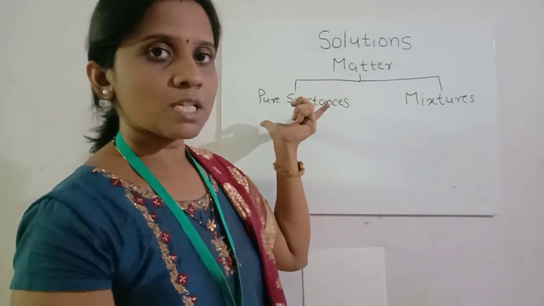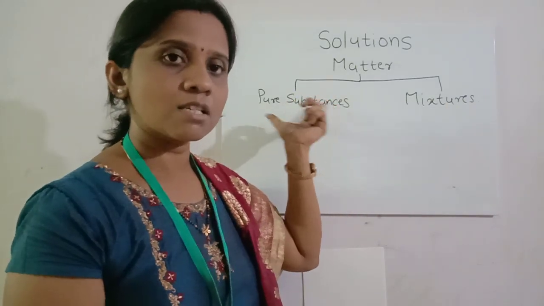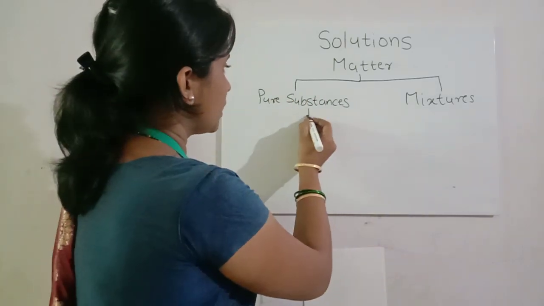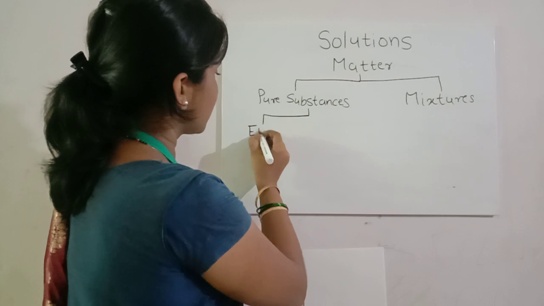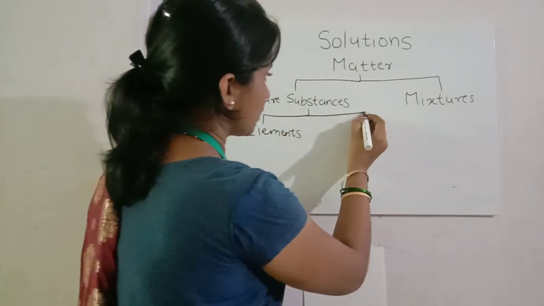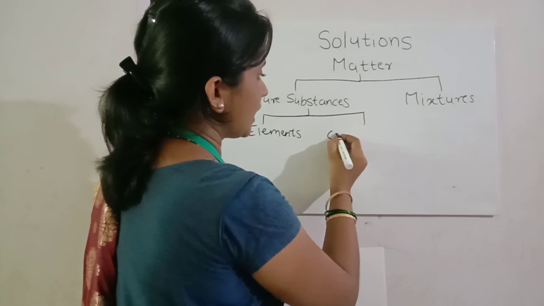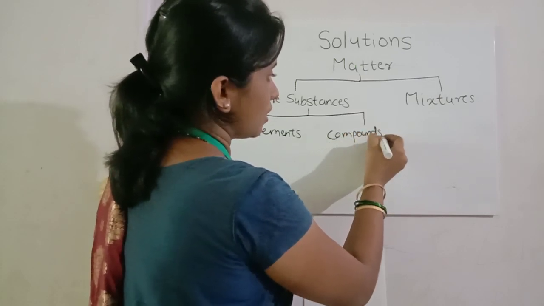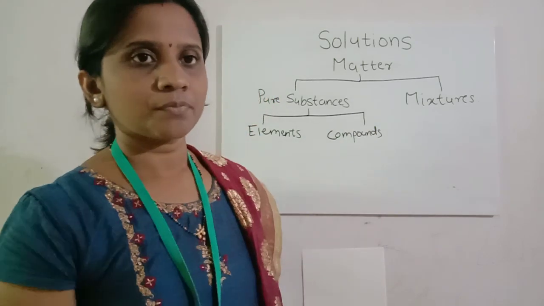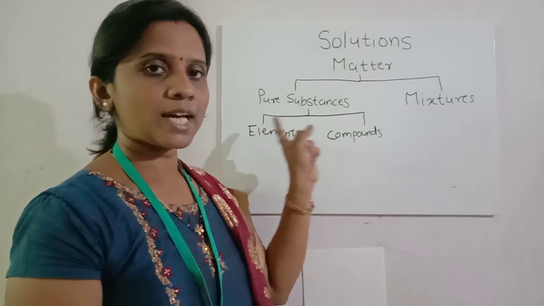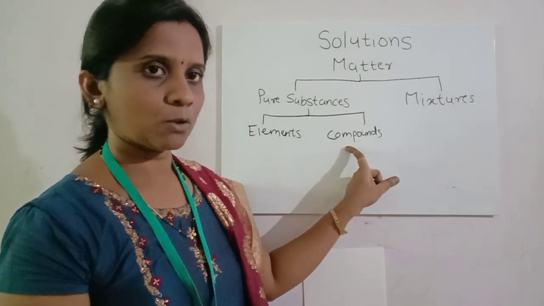So what are pure substances? Pure substances are further classified into two types. The first type is elements and the second type is compounds. Pure substances are classified into two types, elements and compounds.